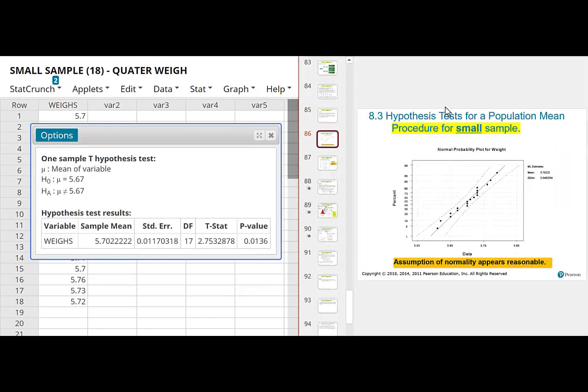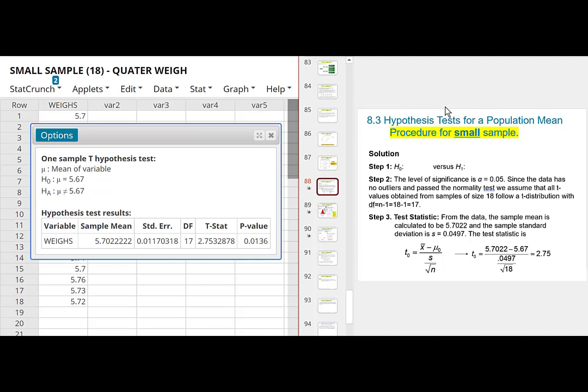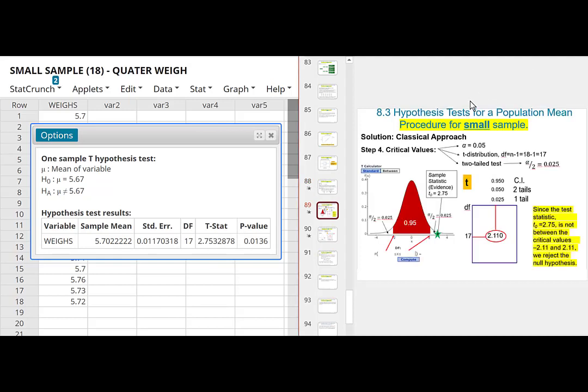Then after you verify that the population is normally distributed, you can do the procedure, you can state the claim, you can define the null and the alternative hypothesis, you can compute the test statistic, that is 2.75. Can you see the test statistic here is 2.75. Then you can follow the other steps to test hypothesis.